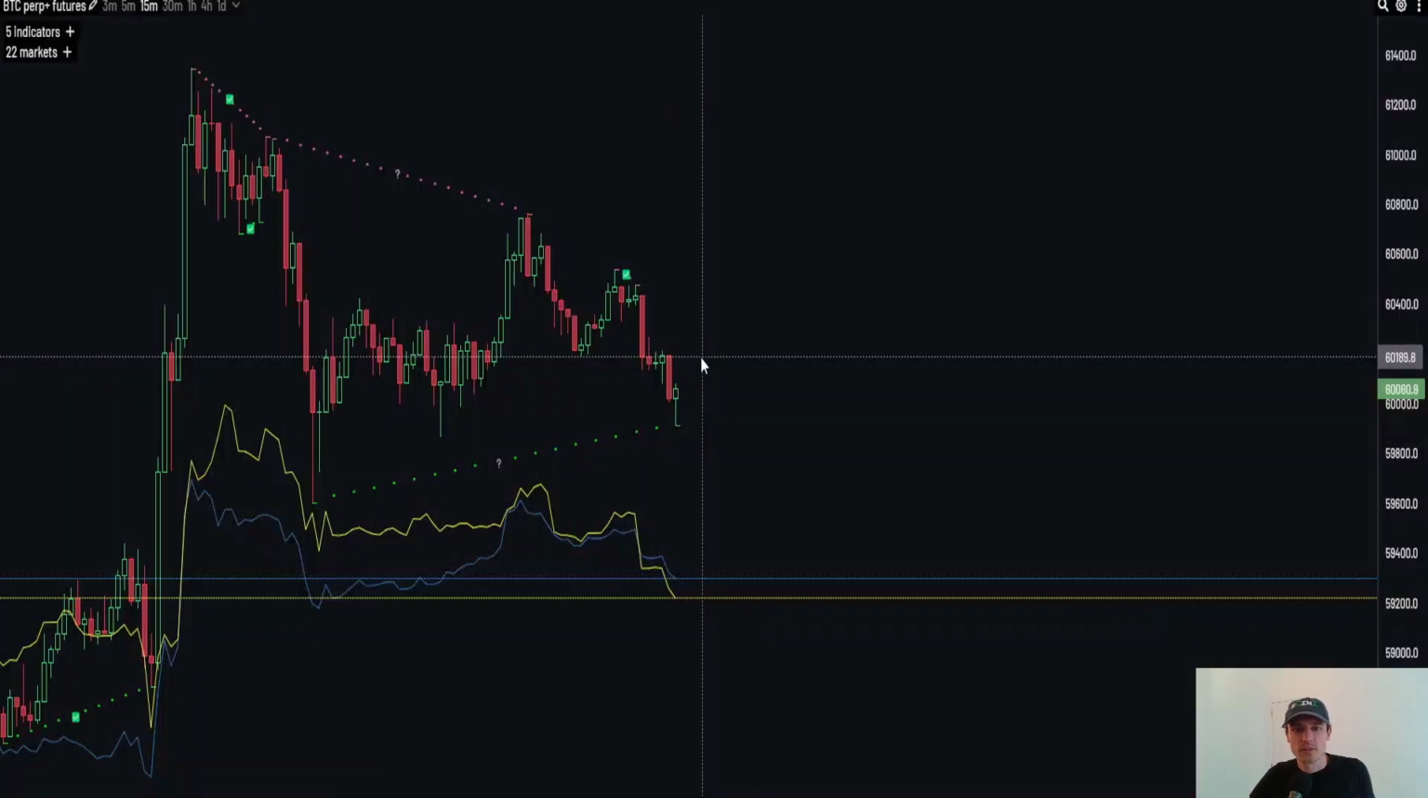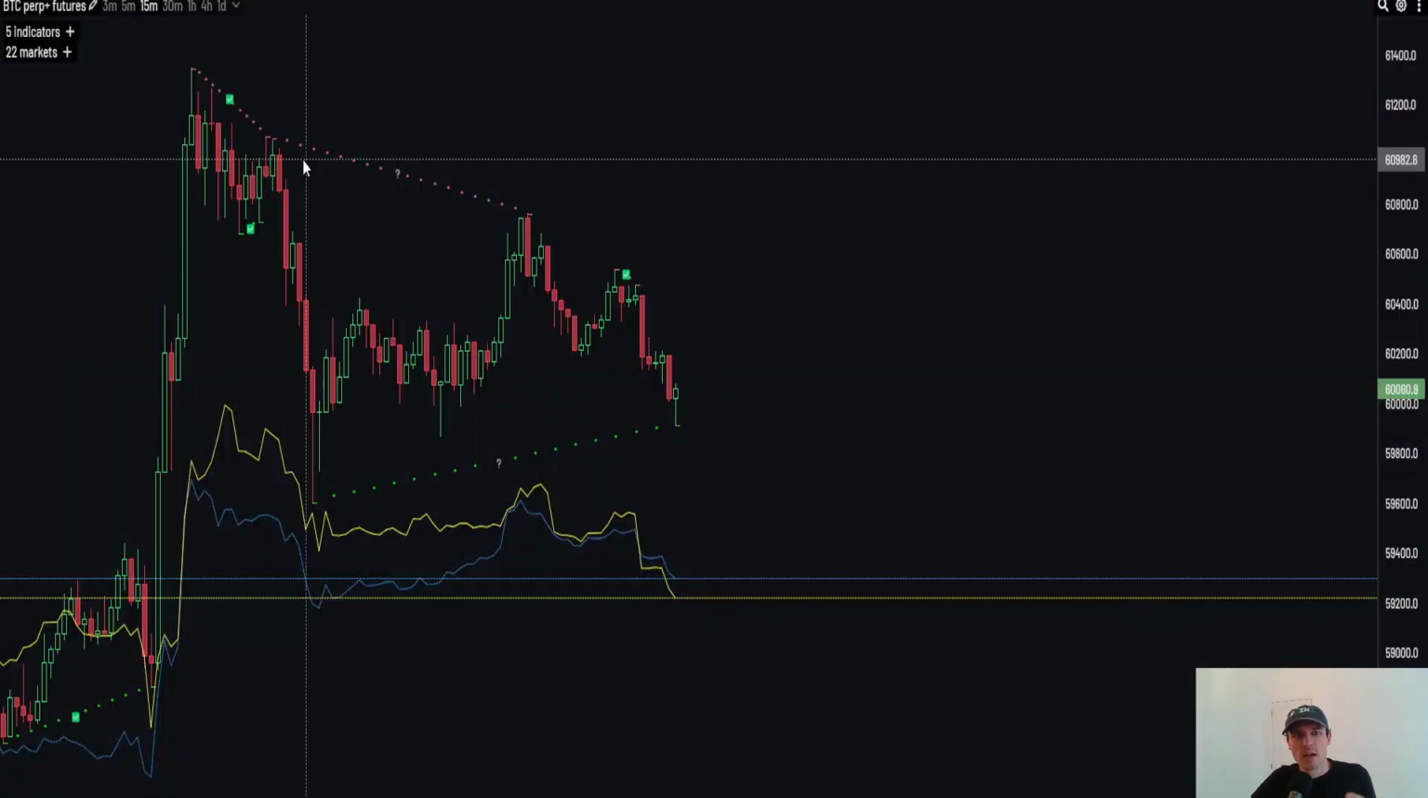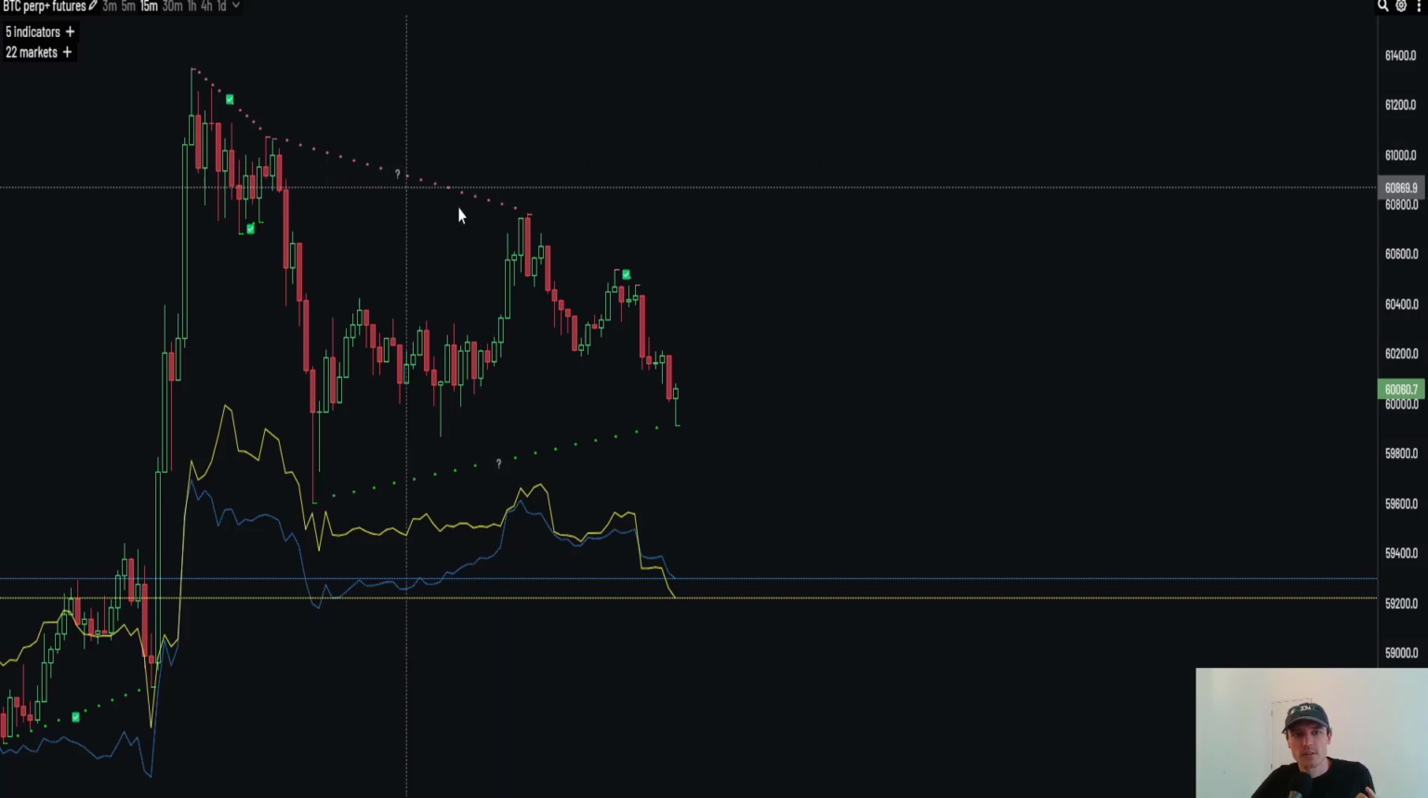Now, what's also important is, of course, CVD divergences. We do have here active bearish CVD divergences.